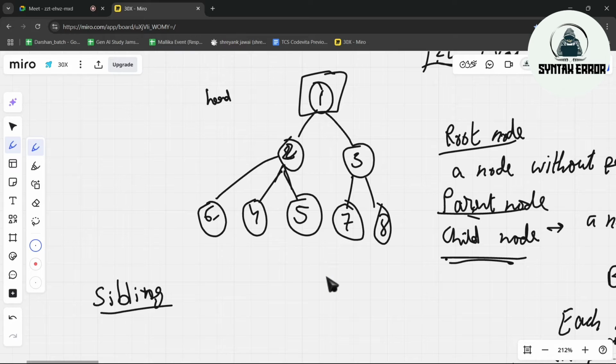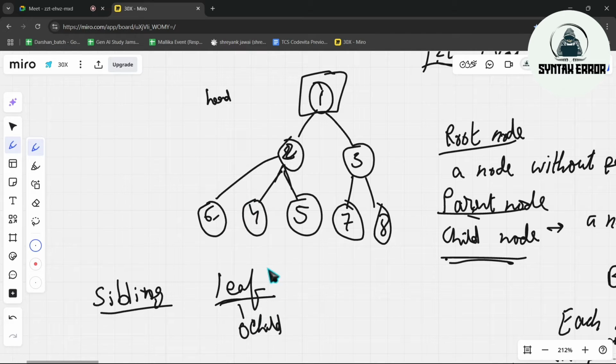Okay. So sibling node is done. Next one comes leaf node. So leaf node means a node which doesn't have further child nodes is called a leaf node. Here you can see we don't have further child nodes. So this is a leaf node, this is a leaf node, this is a leaf node, this is a leaf node, this is a leaf node. So basically a node having zero child nodes is called a leaf node.